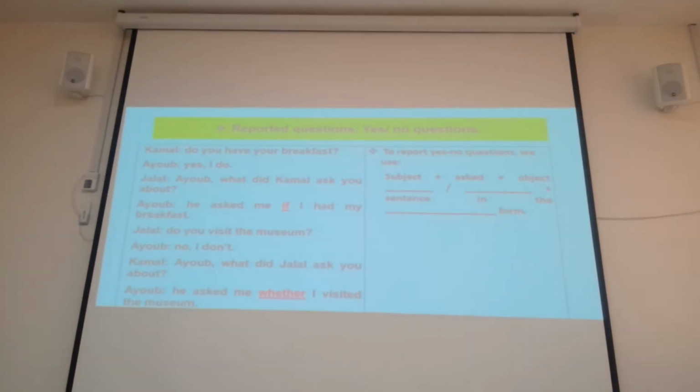Right? Good. Reported questions. To report a question, we use if or whether plus a sentence in the affirmative form. So we drop subject-verb inversion when we report the question.